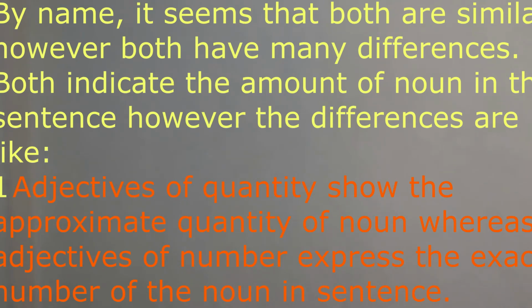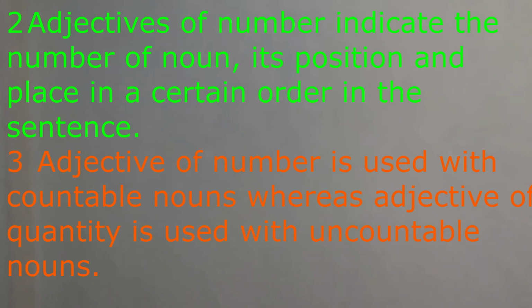Second, adjectives of number indicate the number of a noun, its position and place in a certain order in the sentence. Third, adjectives of number are used with countable nouns, whereas adjectives of quantity are used with uncountable nouns.